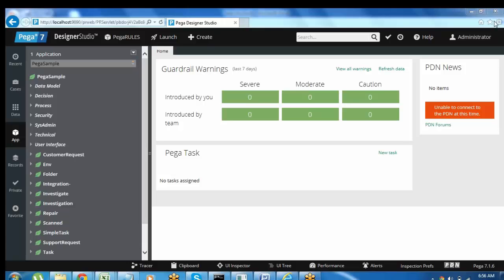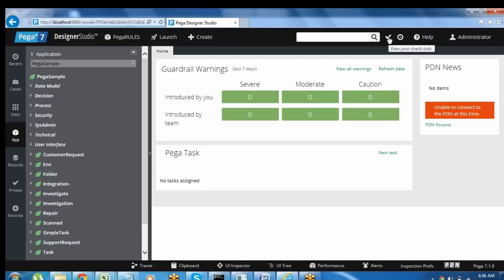And the other thing is the search option. Suppose you want to search for any rule in the application, enter the name of the rule and it will display the results directly. So the search option is available within the application. If you want to search for any rules, you can enter them in the search option. And this is the checkout option.